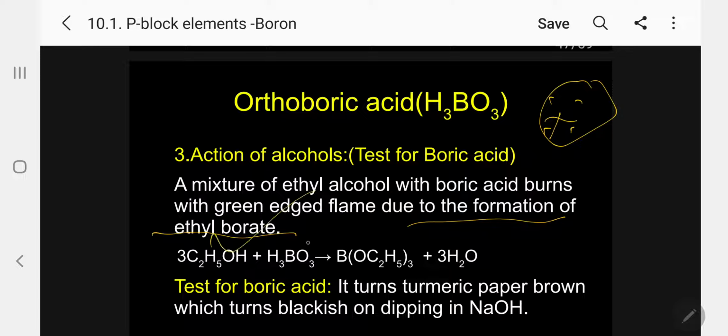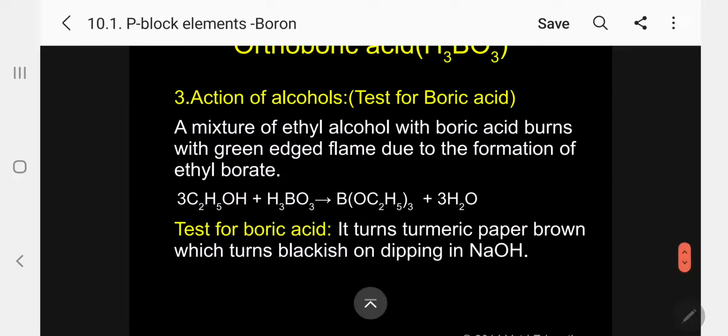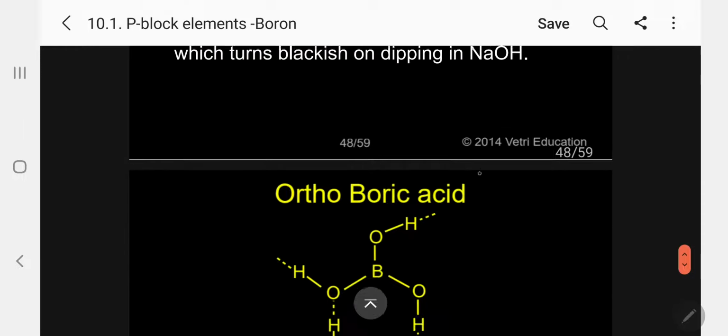So ethyl alcohol reacts with the boric acid to produce ethyl borate, which is responsible for the corresponding green-edged flame. The next one, we can use as a test for boric acid. It turns turmeric paper brown, which turns blackish on dipping in sodium hydroxide. This is also used as a test for boric acid.